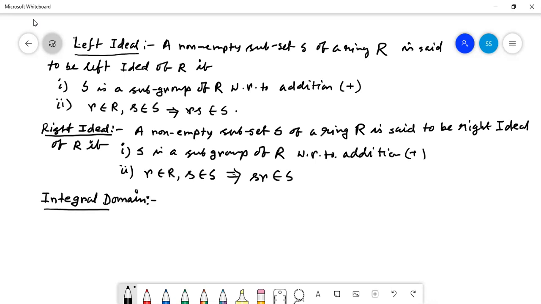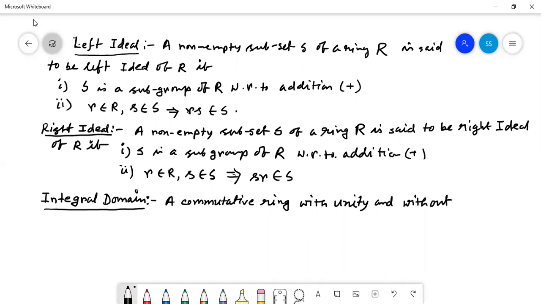Integral domain. A commutative ring with unity and without divisor of 0 is called an integral domain.